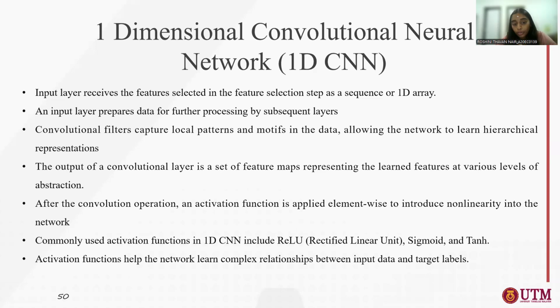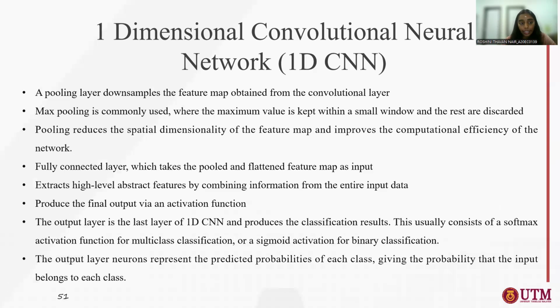The output of the convolutional layer is a set of feature maps representing the learned features at various levels of abstraction. After the convolution operation, an activation function is applied. Commonly used activation functions in 1D CNN are rectified linear unit, sigmoid, and tanh. The activation functions help the network learn complex relationships between input data and target labels.